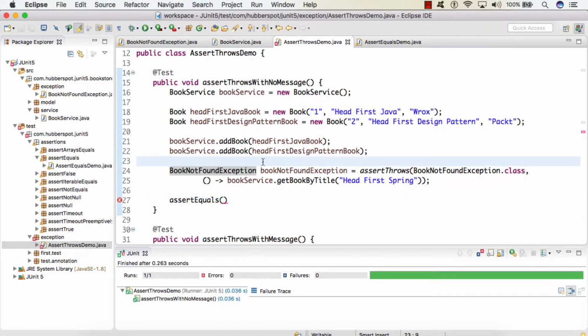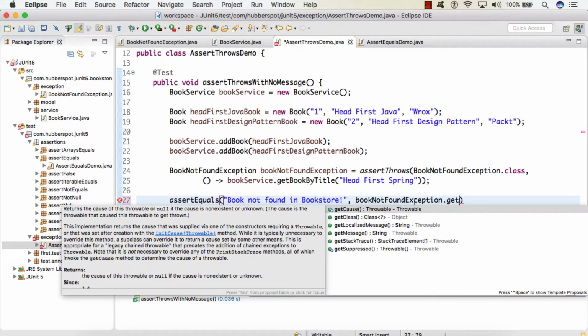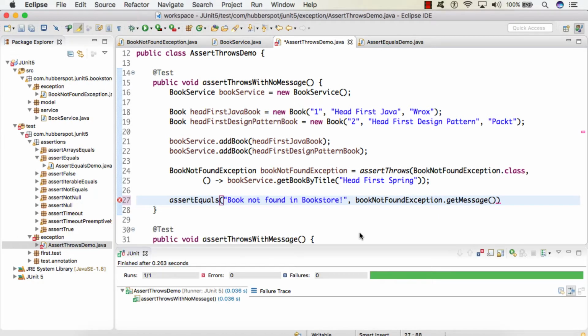So here if we want to assert even the message of the thrown exception, we can refer to the book not found exception, and just below we can assert that our expected message is "book not found in bookstore", and here we can call getMessage.